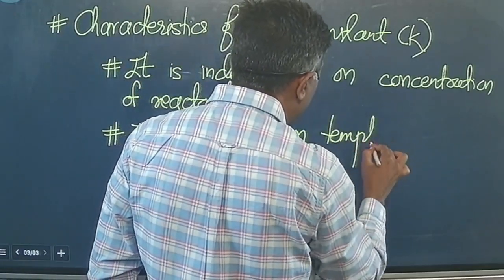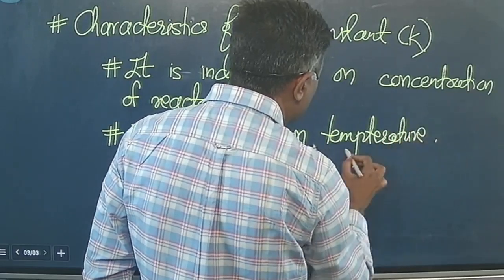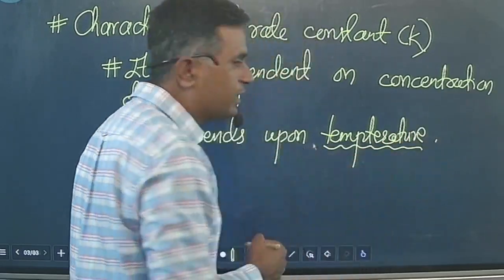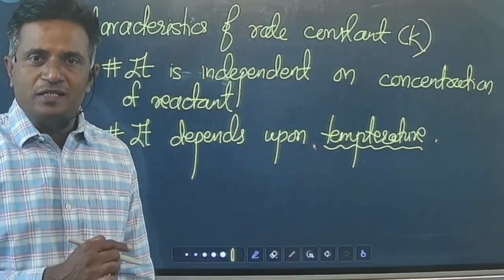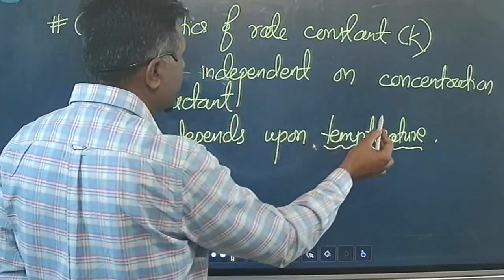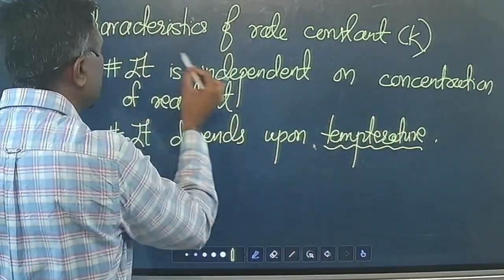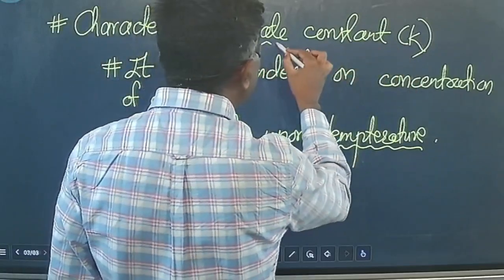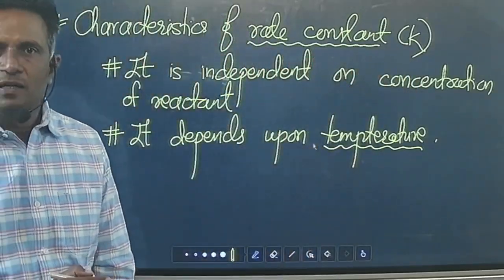It is independent of concentration, but it depends upon temperature. So K gets influenced because of temperature only. If temperature changes, K changes, but as concentration of reactant changes, K doesn't change, and that's why this rate constant has much more significance in the rate law.